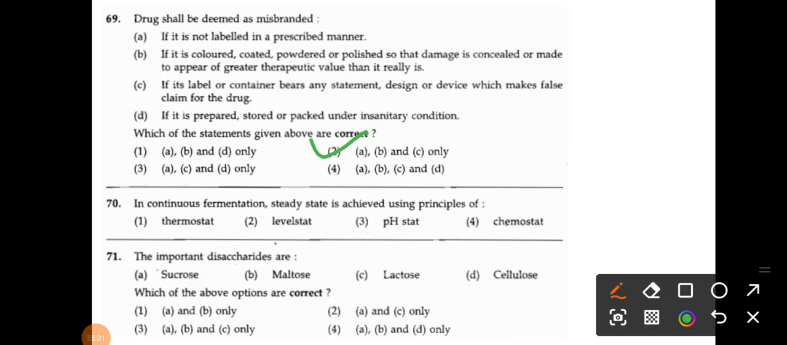The next one. In continuous fermentation, steady state is achieved using the principle of thermostat, Levy-stat, pH stat and chemostat. The correct answer is chemostat. The important disaccharides are sucrose, maltose, lactose and cellulose. Definitely cellulose is not an important disaccharide. So A, B, C are the important disaccharides. Which option is this? That is option number 3: sucrose, maltose and lactose.